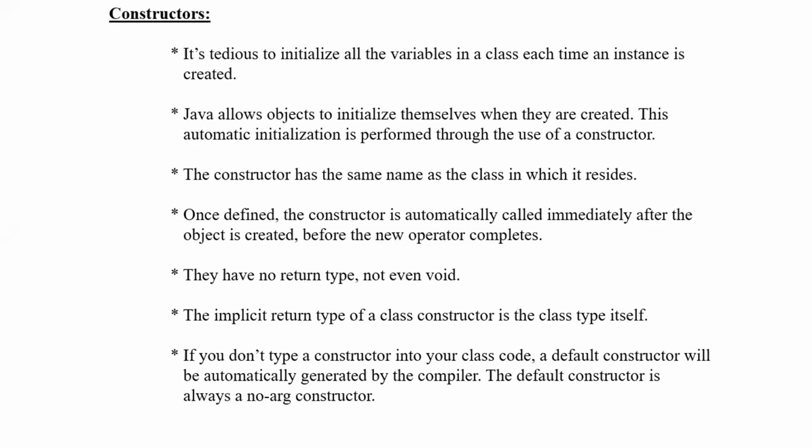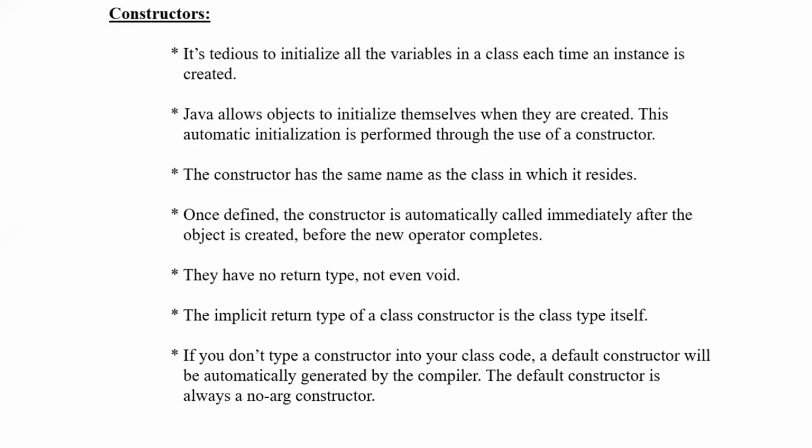There is no requirement for calling a constructor explicitly, right? They have no return type, not even void. You cannot specify any return type for a constructor. But if you are specifying one, then it will be considered a normal method, not a constructor. So the implicit return type of a class constructor is the class type itself. So he is saying there is a type called a class, like int, float, char, double. So it will be returning that particular type.